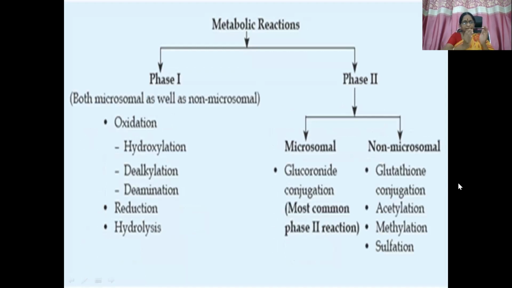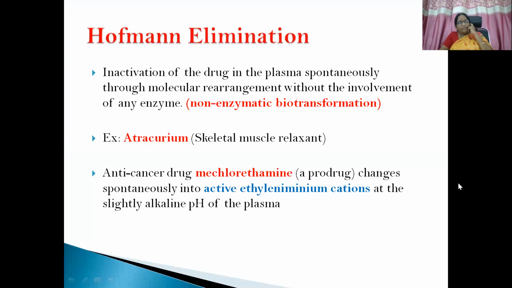So phase 1 reactions can be linked to both microsomal as well as non-microsomal enzymes. Phase 2 also involves both, but there is a demarcation. In phase 1 reactions, both microsomal and non-microsomal enzymes are involved. Whereas in phase 2 reactions, glucuronide conjugation happens specifically through the microsomal enzyme system, and all the other conjugation types of reactions happen through non-microsomal enzymes. This is the main difference. Don't get confused.